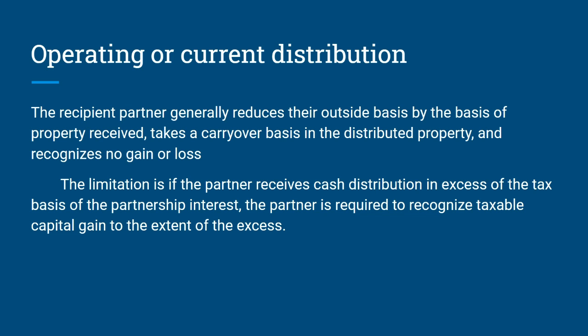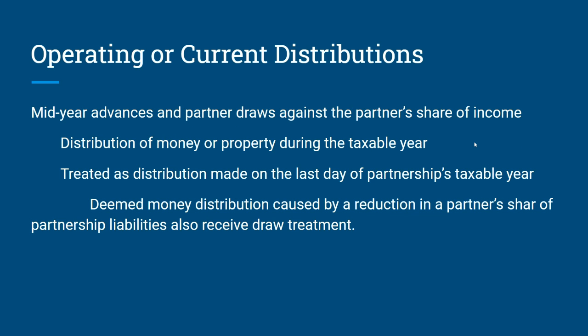The limitation is if the partner receives a cash distribution in excess of the tax basis, the partner will recognize taxable capital gain to the extent of the excess.